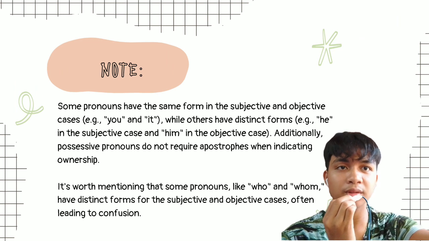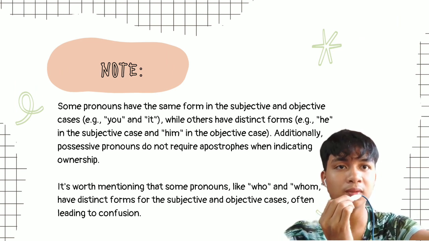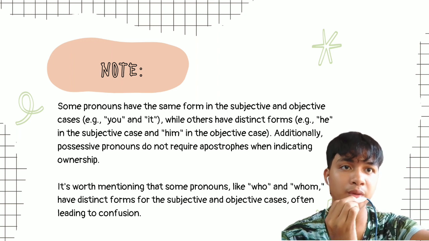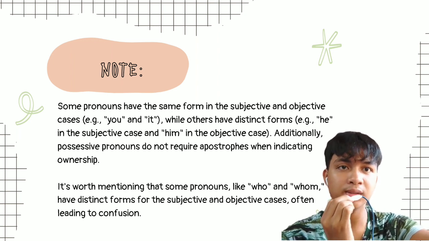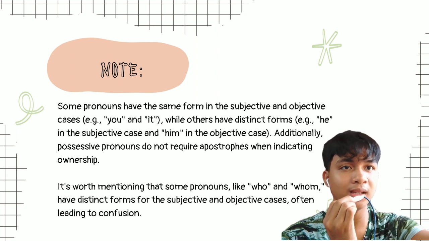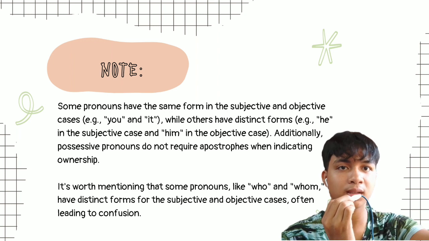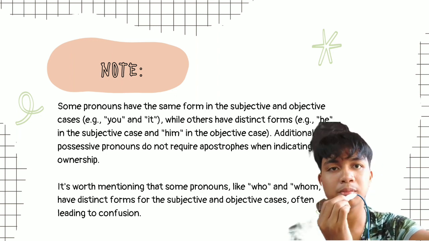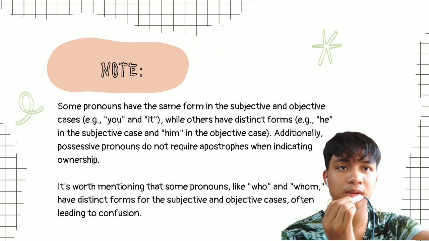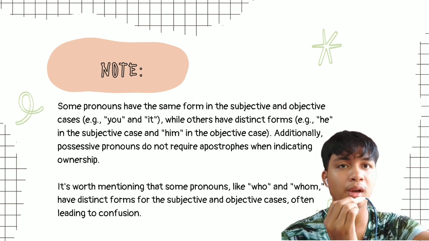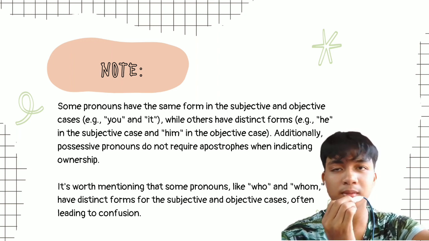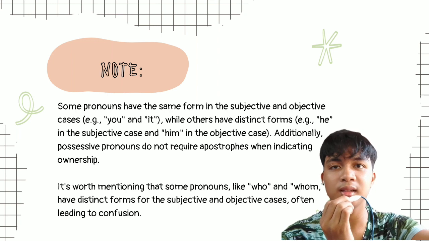Note: some pronouns have the same form in the subjective and objective case, like you and it, while others have distinct forms, like he in the subjective case and him in the objective case. Additionally, possessive pronouns do not require apostrophes when indicating ownership. It's worth mentioning that some pronouns, like who and whom, have distinct forms for the subjective and objective cases, often leading to confusion.